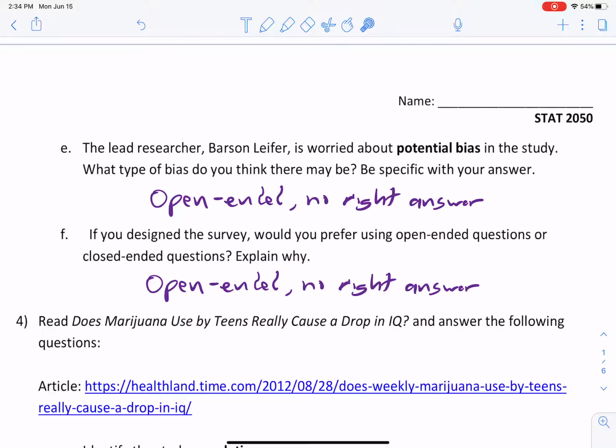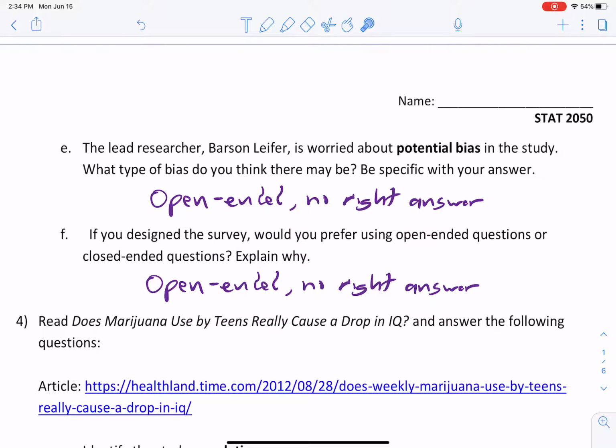It's also harder to find information. Whereas with closed-ended questions, you can make sure that what they think is reflected in their choice, but you might be missing out on some of the more nitty-gritty details.